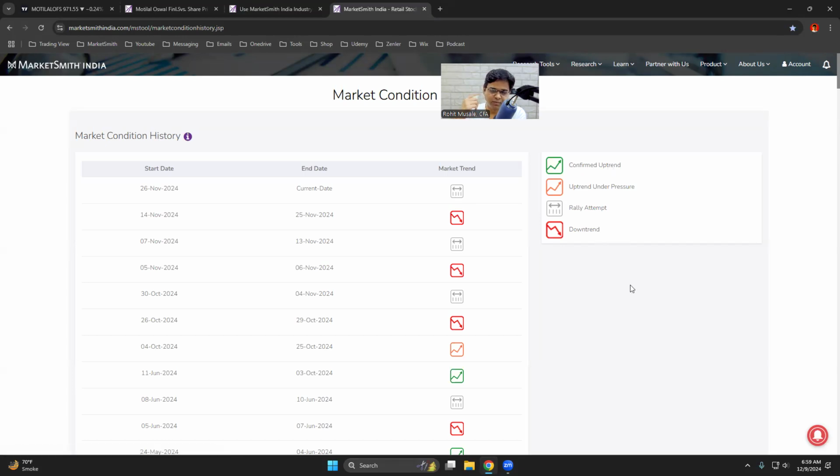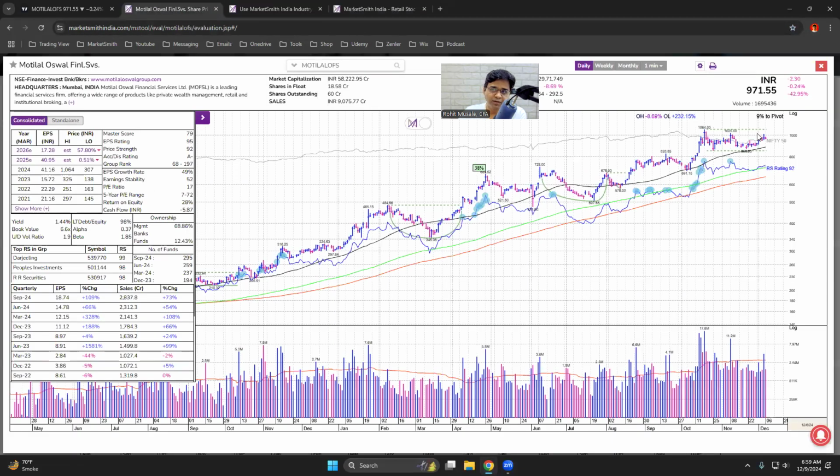So if the market conditions were in a confirmed uptrend, probably I would have taken half position here, or probably I would have taken full position here, and managed my risk on an intraday time frame chart.